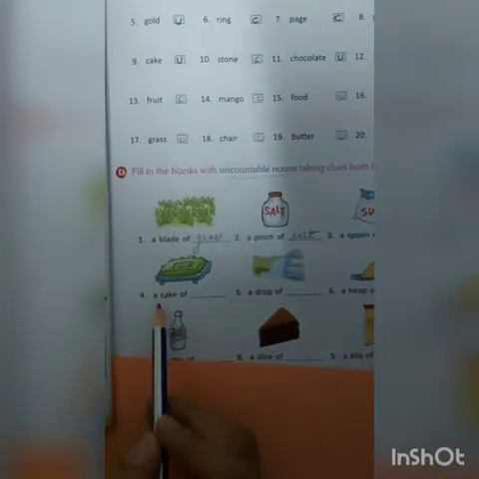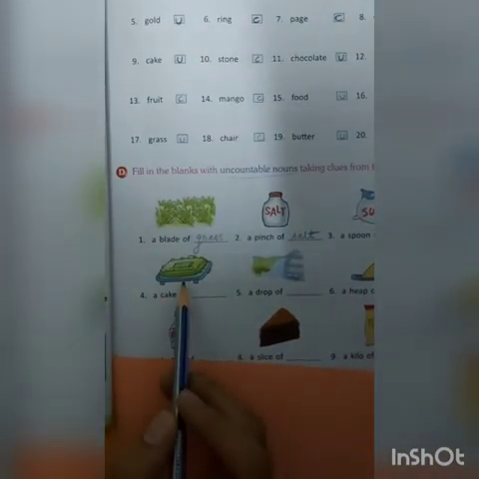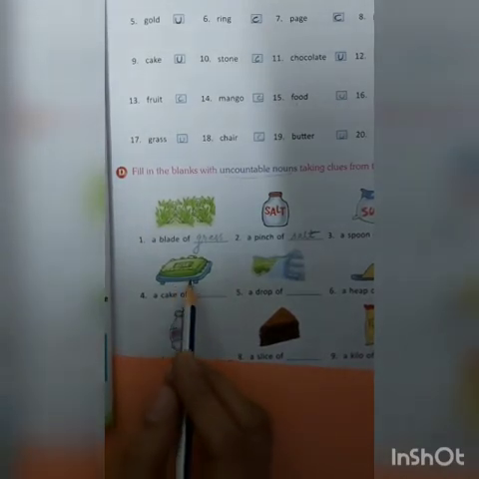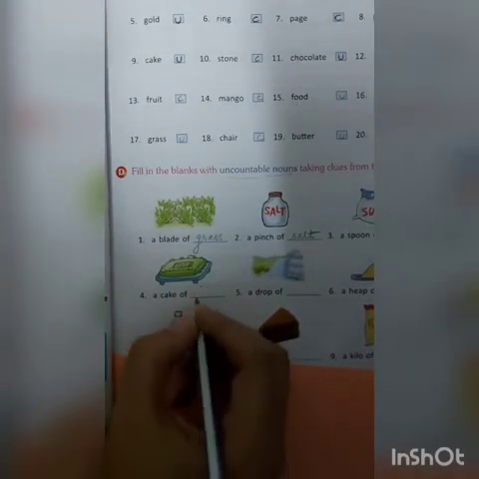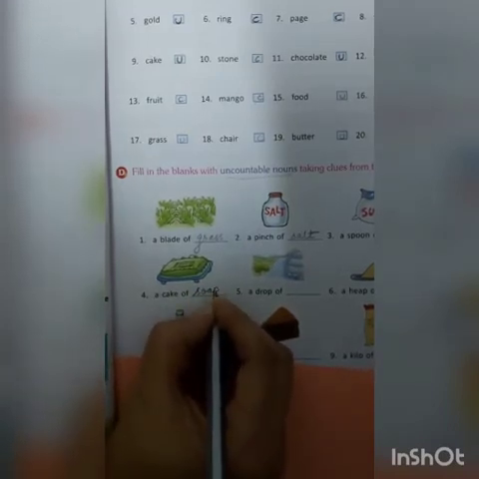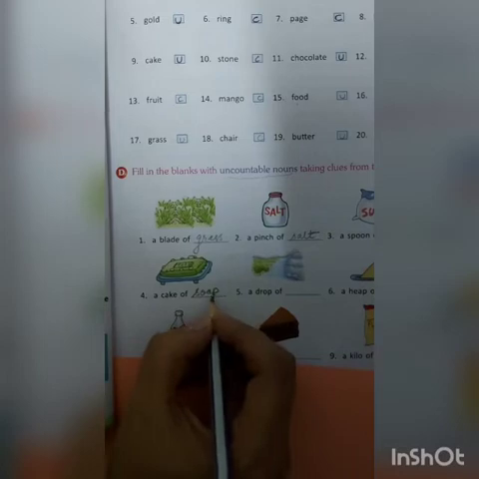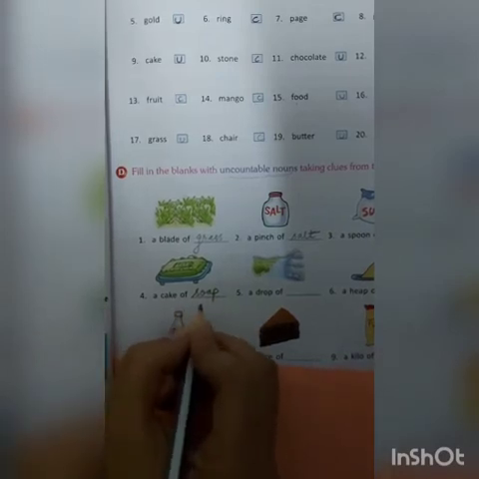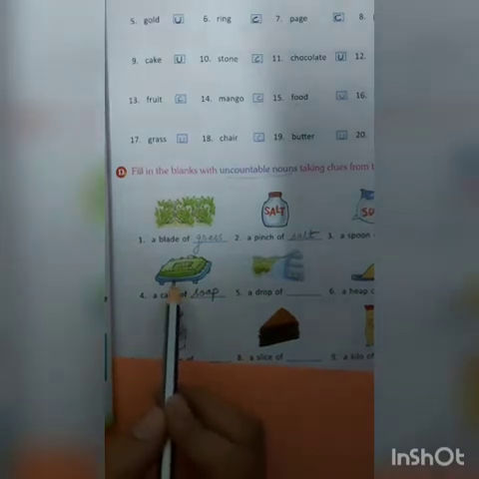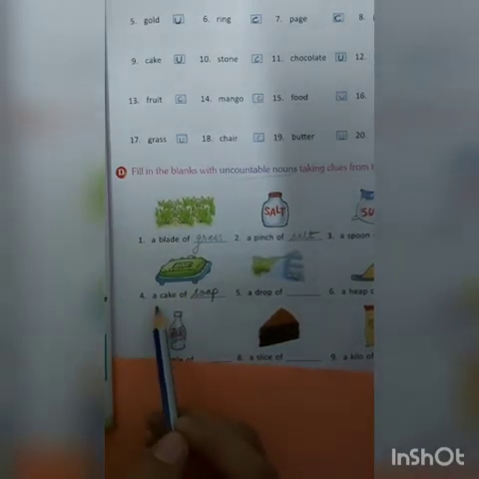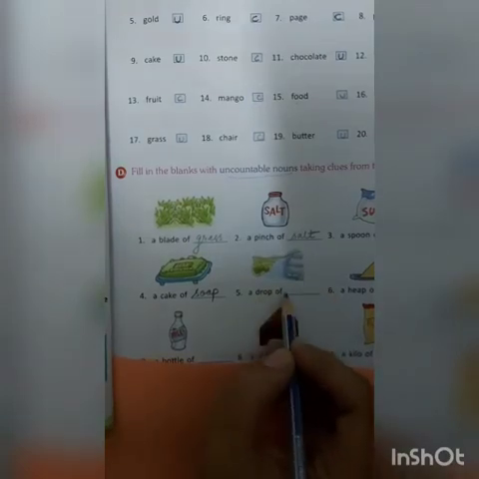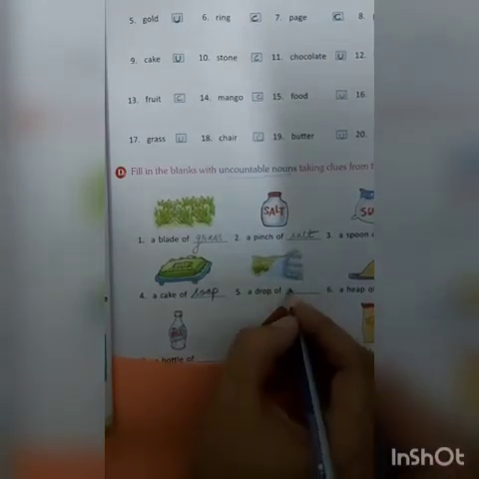Next, a cake of dash. Now, can you identify the picture? What is it? It is soap. So, a cake of soap. Now, we cannot count soap, but we can count cakes of soap. Like here it is 1. So, we have said a cake of soap. Next, a drop of water.